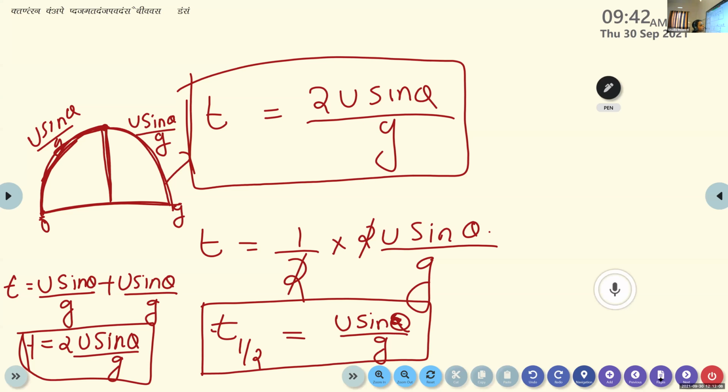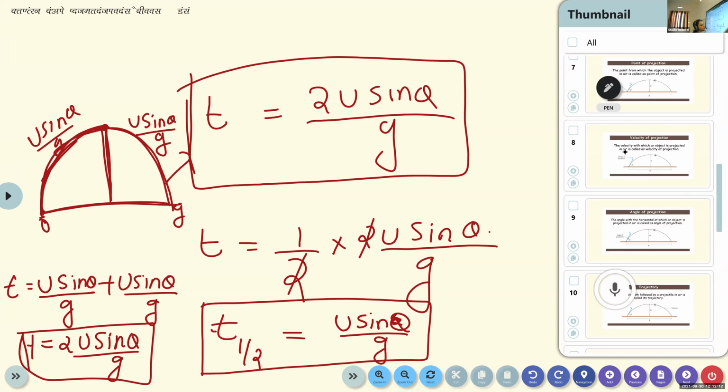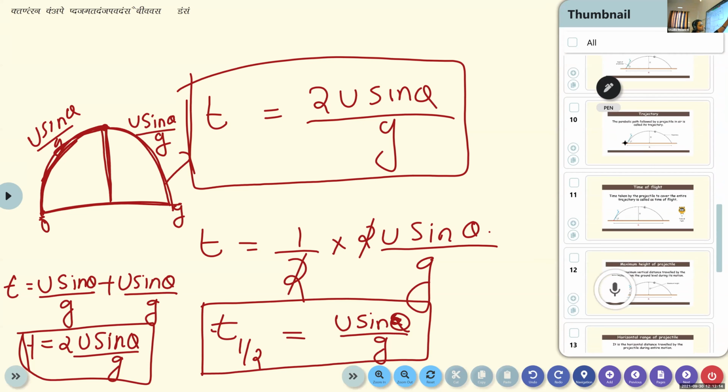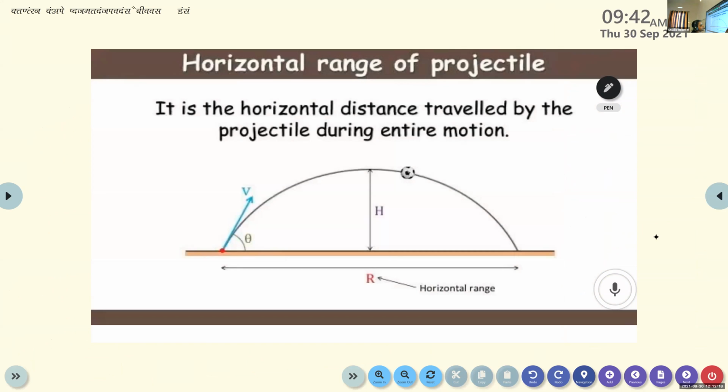Now we are going to derive the next expression, that is range of projectile. What do you mean by range of projectile? Did you write the definition for this? Actually, this is what we call the horizontal range of projectile, and we simply define it in terms of range of projectile.